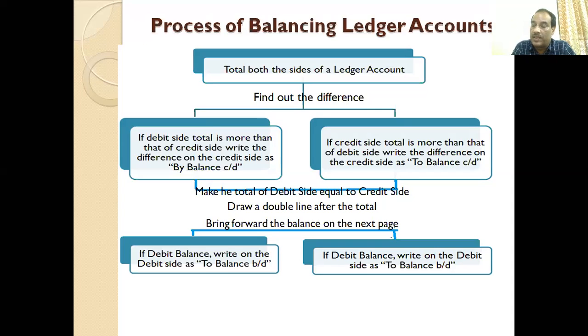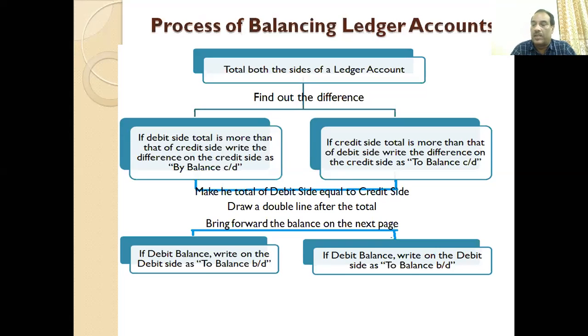Previously, we were writing "By balance c/d". Here, we are writing "To balance b/d". There it was balance c/d, now it is balance b/d. While closing the account, balancing the account on the day we were closing, we write "By balance c/d". When we again open the account with a new balance, we just reverse it and start the opening entry by writing "To balance b/d".